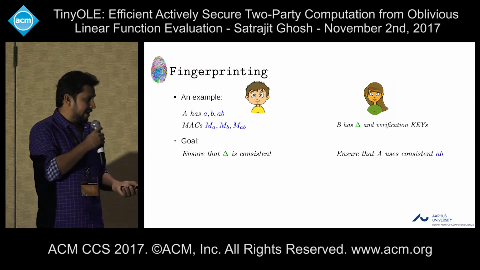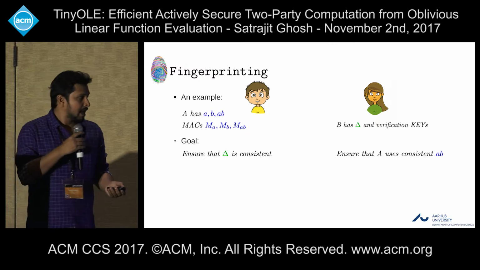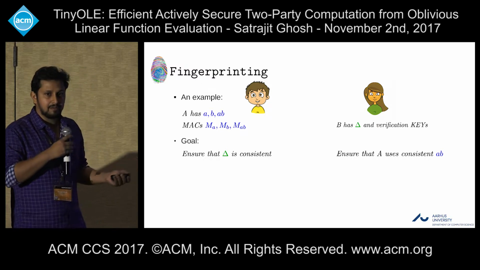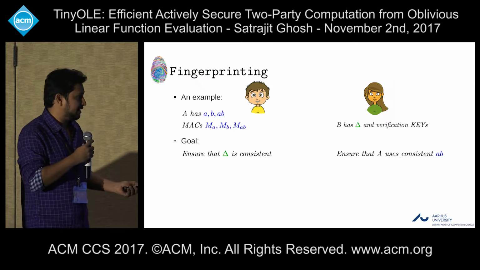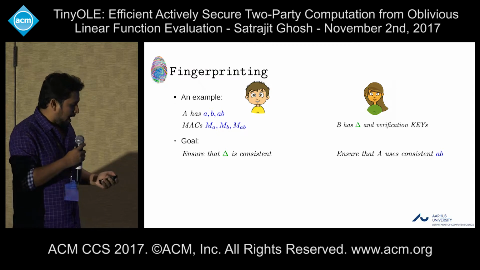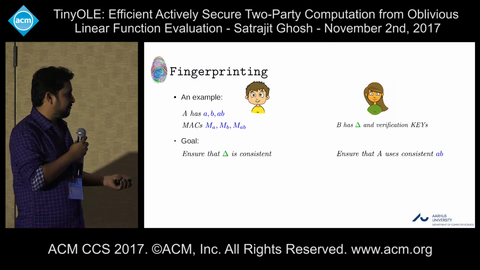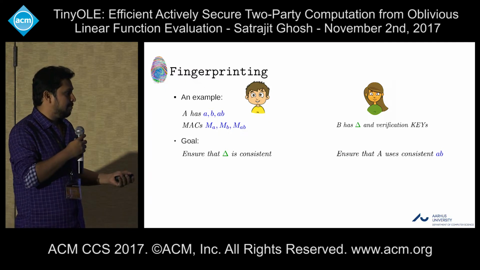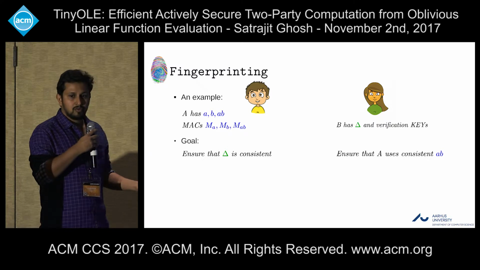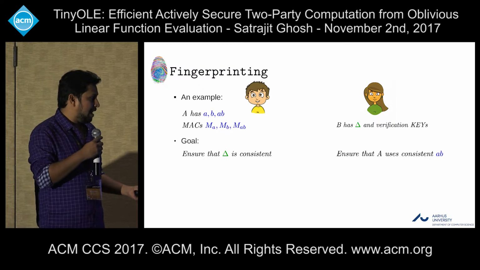Now the goal for A is to ensure the consistency of delta, and the goal for B, in this example, is to see the consistency of AB with A. Now, how is A computing the MAC? Just to recall, A gives this AB to the OLE instance, B gives delta and K in the OLE instance, and then A computes the MAC MAB as AB times delta plus KAB.